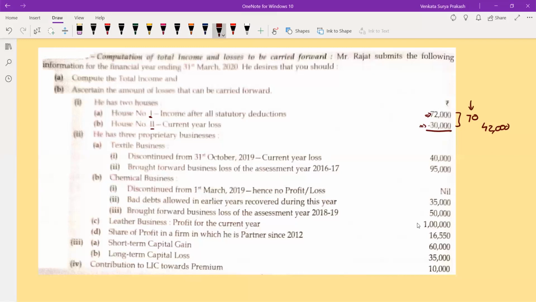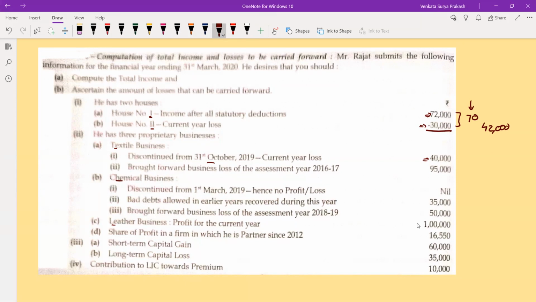Now, he has three proprietary businesses: one is textile, another is chemical, and the other is leather business. So you have three businesses. Textile business was discontinued from 31st October. For the current year, there is a loss of 40,000.